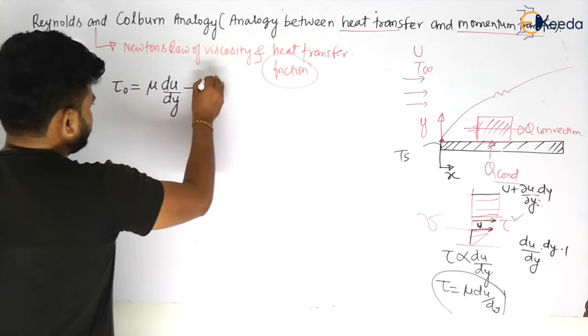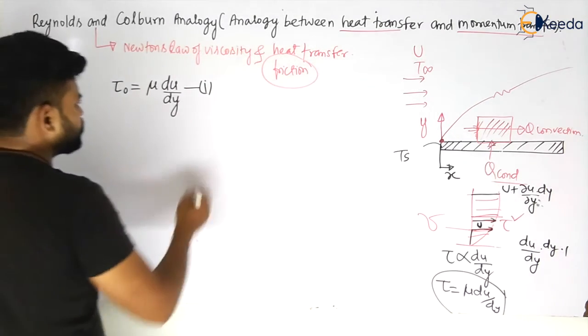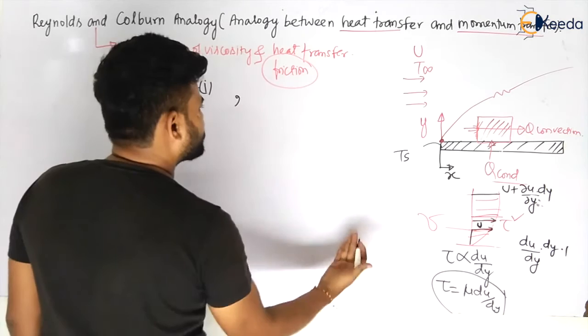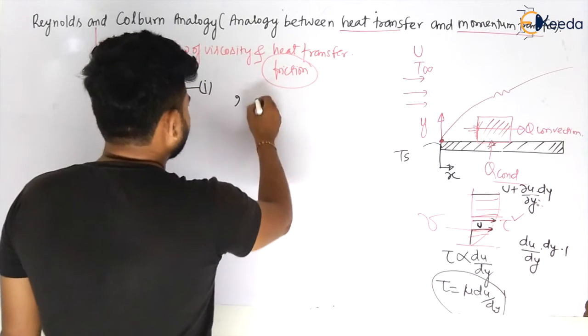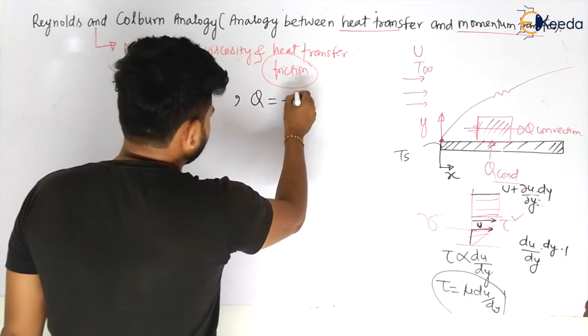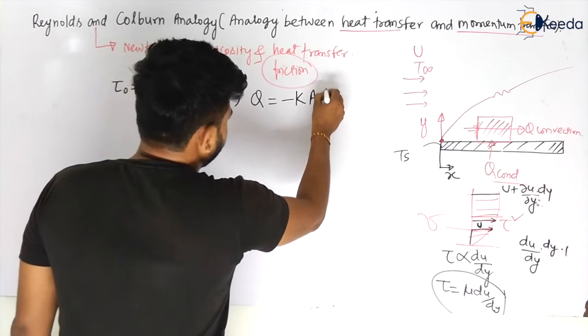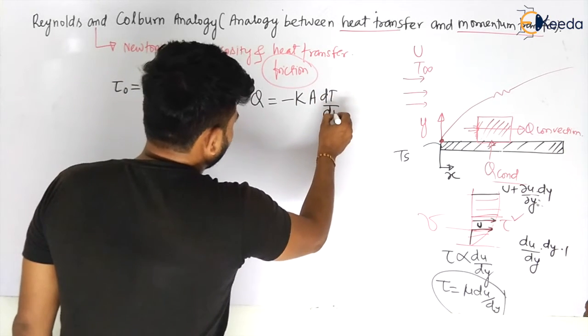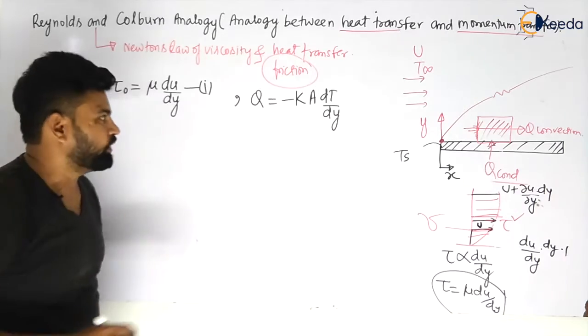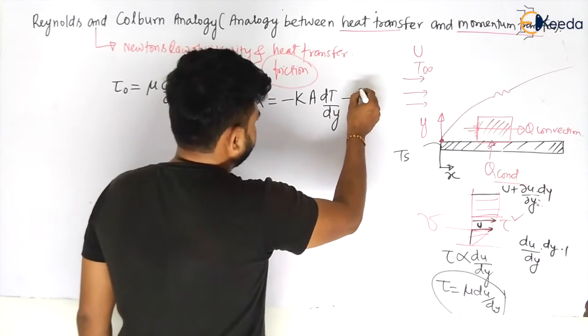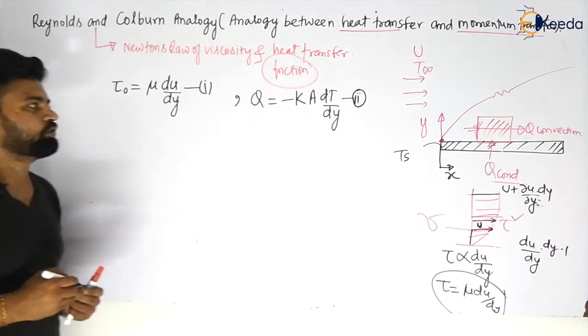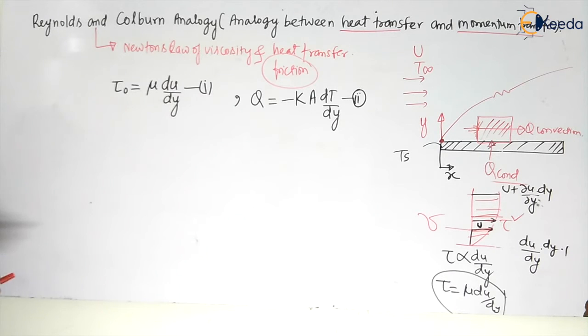So let us take this as one equation. Also there will be some heat transfer in the y direction, in this fluid. So this will be given by Q is equal to minus K A dT by dy, my dear students. Let us take it as the second equation. So this is your case.